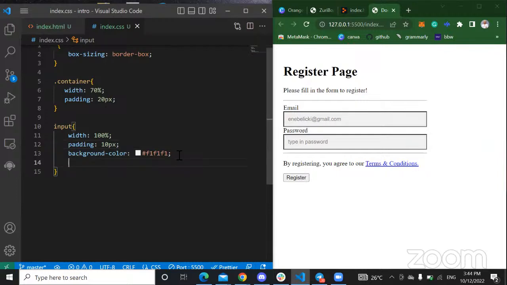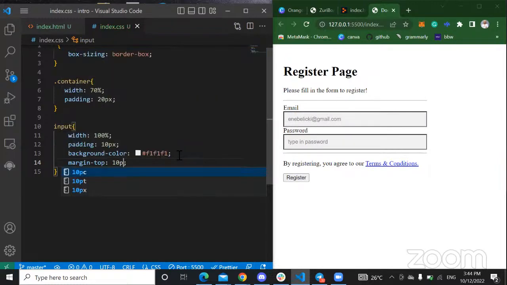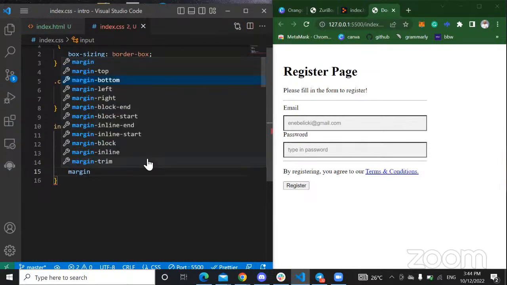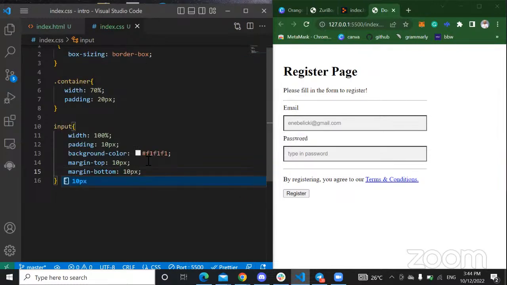I want my email label to separate from my input. So I can just give my email label a margin: margin top of 10 pixels. I think 10 pixels might be too much. Oh, it's actually okay, right? I can give it margin bottom of 10 pixels. Right? So my form is already looking beautiful. Cool. So now the margin has separated the email from the input box, right?